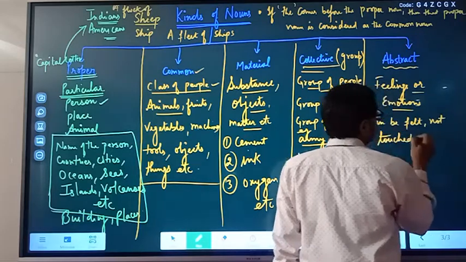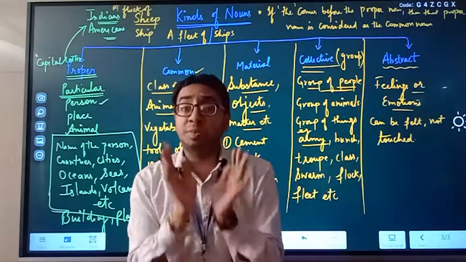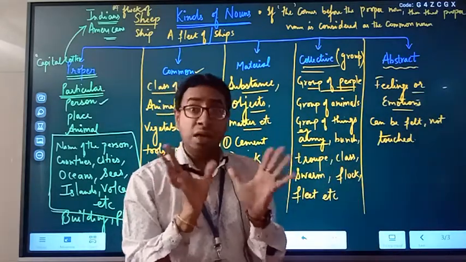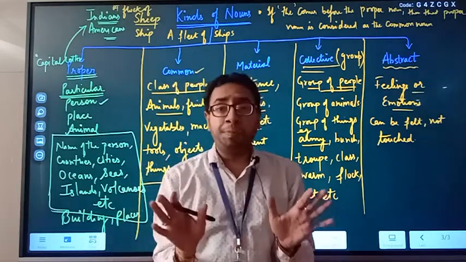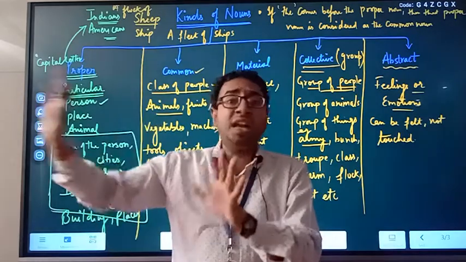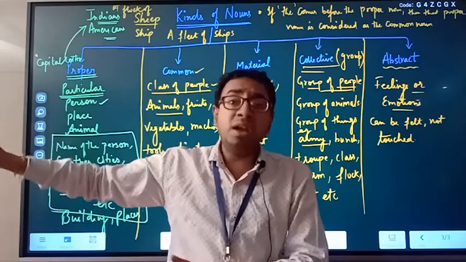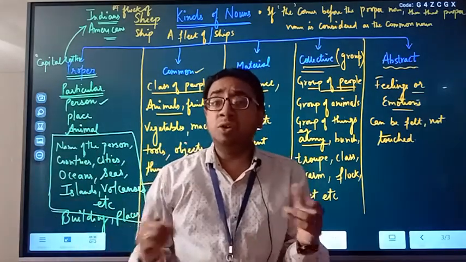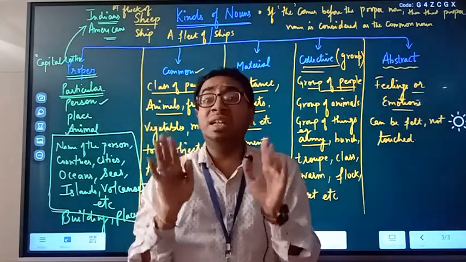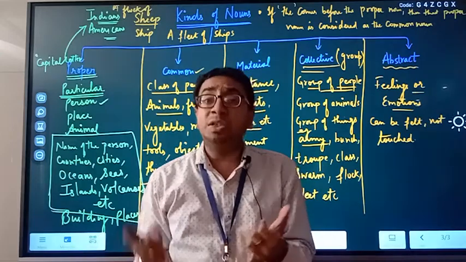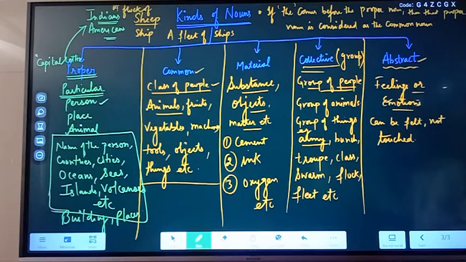For example, honesty can be felt in someone's ideas, method, working. Poverty we cannot touch, but we can visualize it. Sincerity, punctuality: such words describing feelings and emotions are known as abstract.